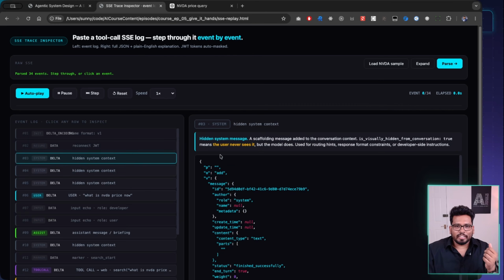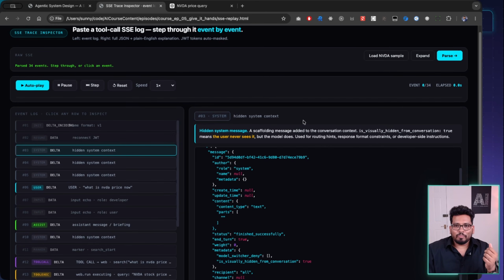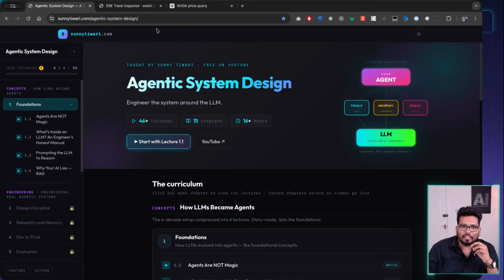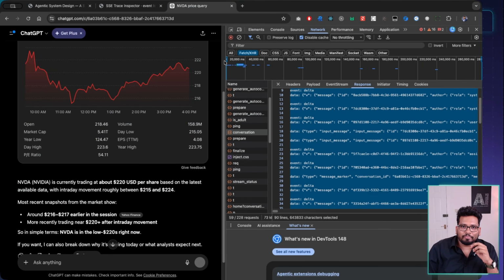And the system context is basically okay. One more thing, this is hidden. If you query, this is hidden from the conversation, which means there is a lot of context going through the web which is not actually shown to you. So what we are figuring out here, there are two things when I'm typing this, right?